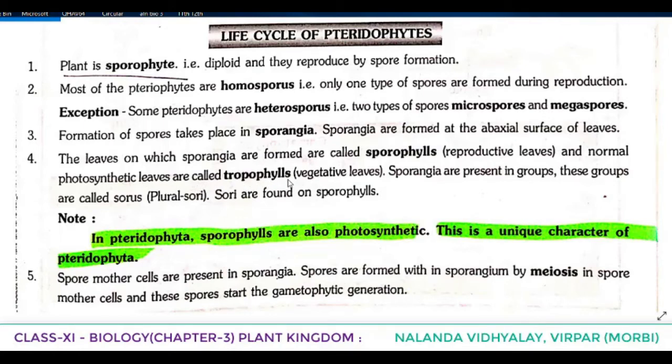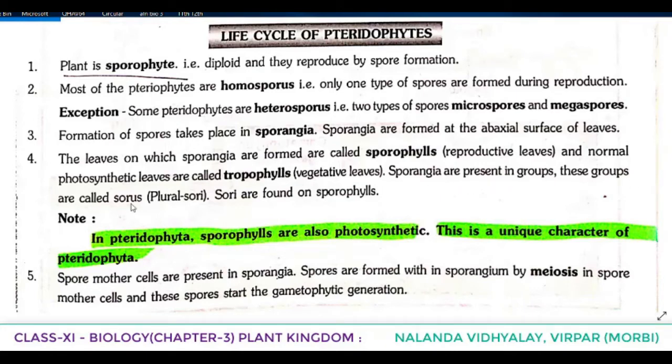Very important here. You have to understand that in the pteridophytes, when coming to the part of leaves, some of the leaves on which sporangia are formed are known as sporophylls and it is also known as reproductive leaves, and the normal photosynthetic leaves are known as what? Tropophylls, and it is also known as vegetative leaves. So the reproductive leaves are also present and vegetative leaves also present which perform photosynthesis, and they are known as tropophylls. Sporangia are present in groups.